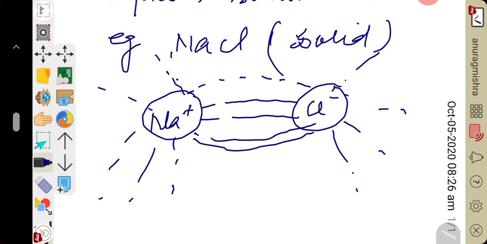Due to the absence of free ions, they do not conduct electric current. I hope you understood.